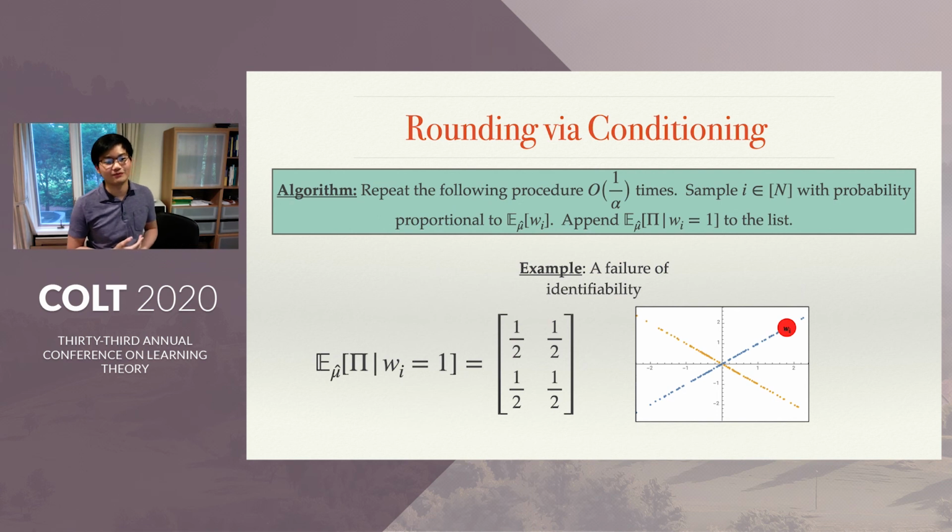Right, so here's the natural algorithm. Repeat the following procedure O of 1 over alpha times: sample i in n with probability proportional to the expectation of wi under mu hat, and append the conditional estimator, the expectation of pi given wi equals 1, to the list. And this algorithm is computationally tractable if I replace every expectation with a pseudo expectation and every mu hat, which is a distribution, with a pseudo distribution. Right, so this is the full algorithm.